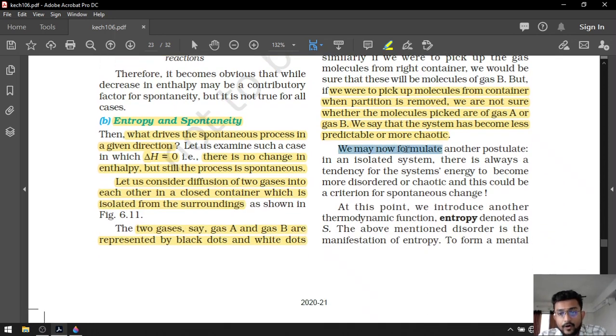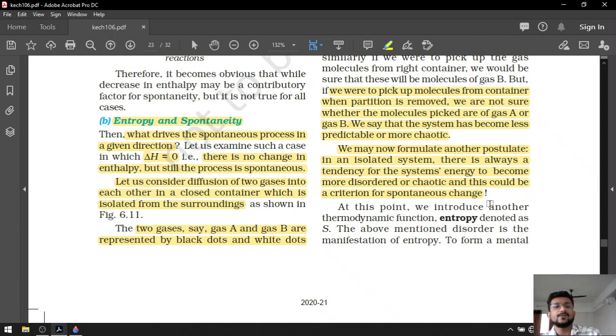We may now formulate another postulate. In an isolated system, there is always a tendency for the system's energy to become more disordered, chaotic or random, and that could be the criterion for spontaneous change. What will be the criterion for spontaneous change?